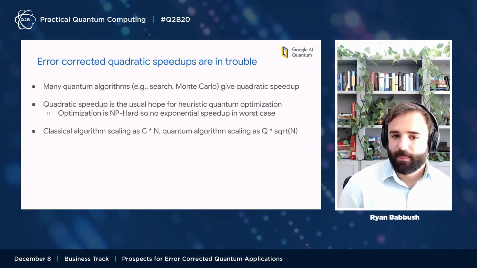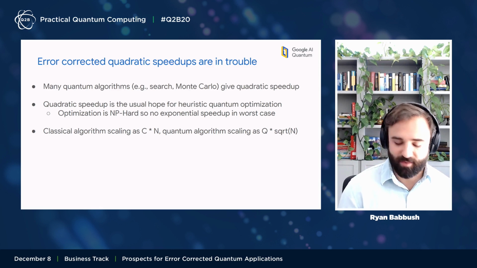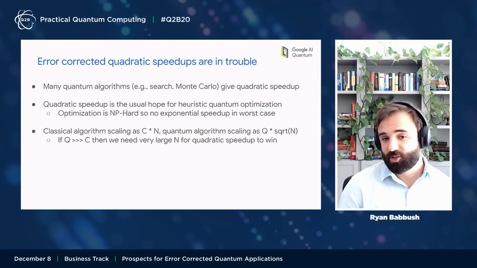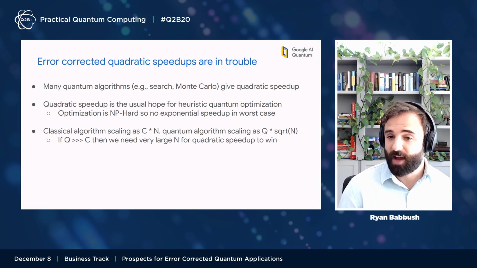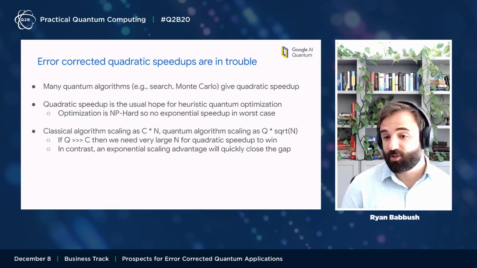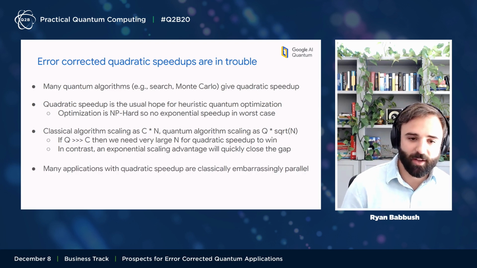A lot of the arguments for, say, the adiabatic algorithm or variants are hoping for a quadratic speedup. So if we have a quadratic speedup, we might say there's a classical algorithm that takes time c times n, where c is the constant factor of the classical algorithm. We have a quantum algorithm that scales as q times the square root of n, where q is the constant factor of the quantum algorithm. If q is much, much larger than c, then we need a very large n for this quadratic speedup to overcome that constant factor and win out. By contrast, if we have an exponential scaling advantage, then this gap is going to close very quickly, and we shouldn't be so concerned about this.